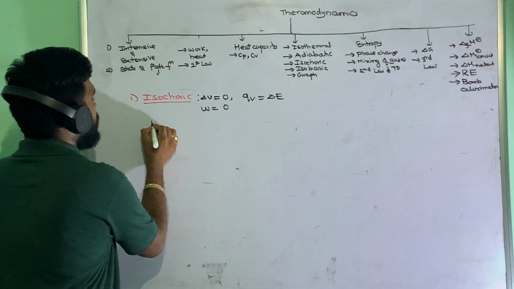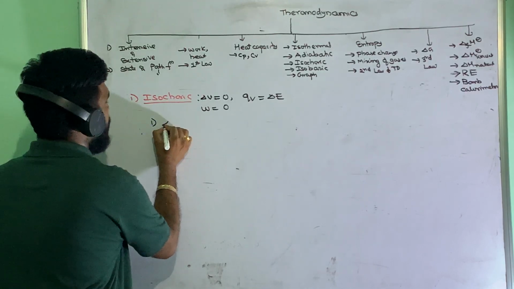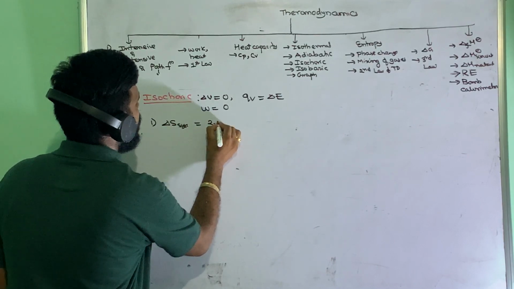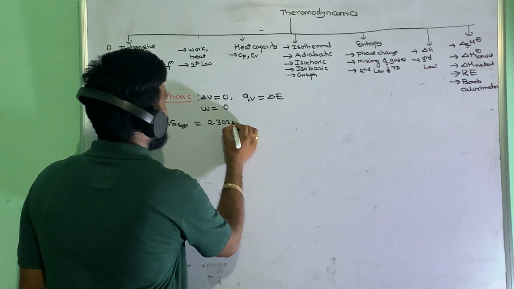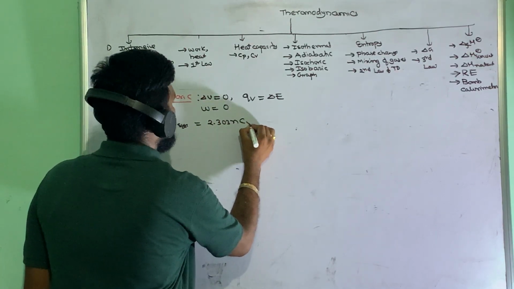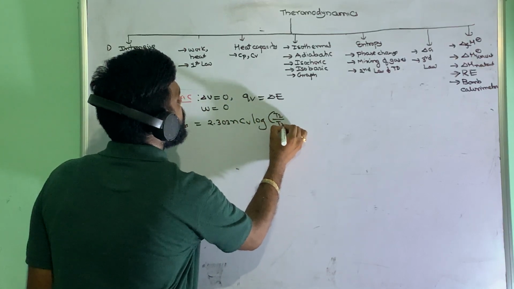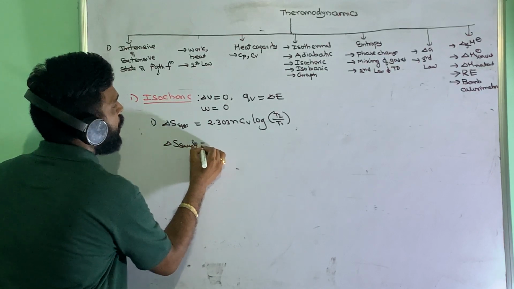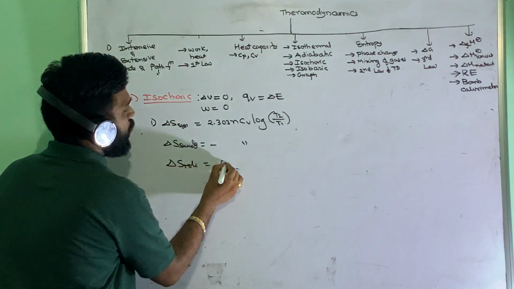Okay. And the next, what are the other expressions you will get? Mainly you have to see delta S of the system, that will become 2.303 n C_V log T2 by T1. Delta S surroundings will be minus of the same thing. Delta S total will be 0.